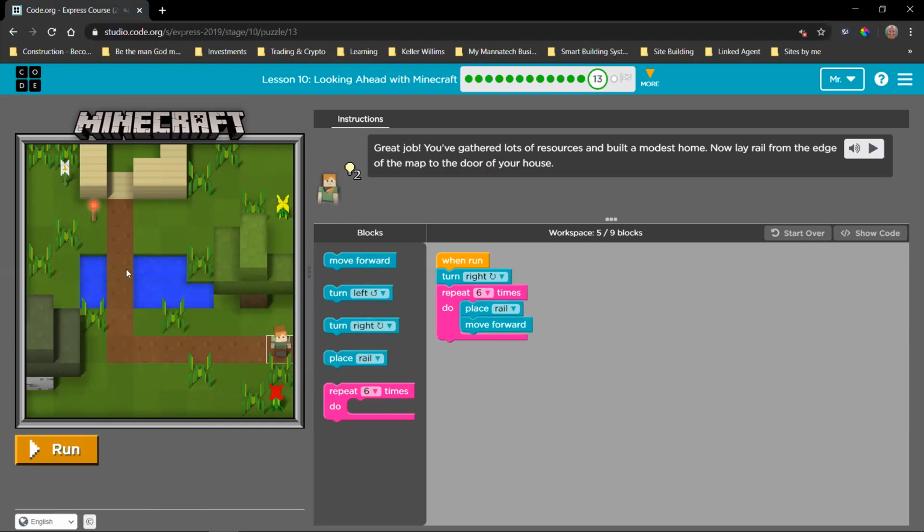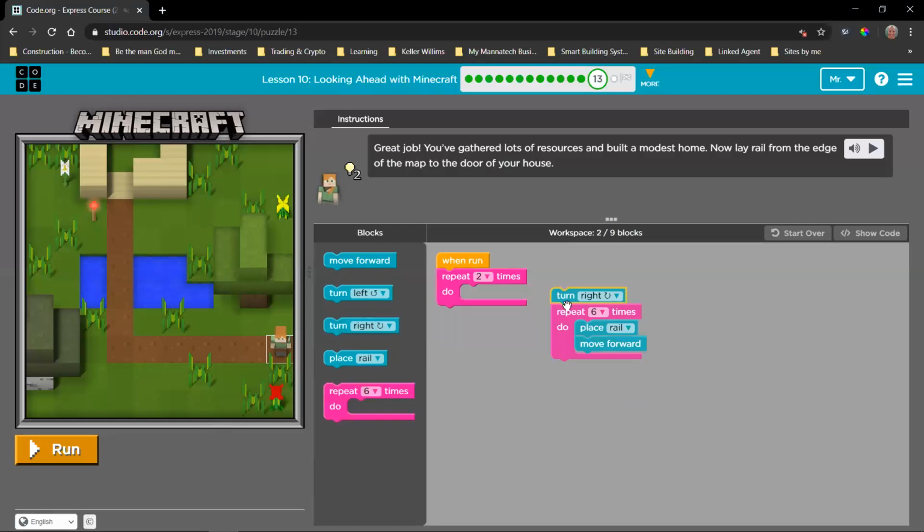Okay, so now we know we've placed rail all the way here and we're standing here facing this tree, but we want to face the house. So we want to turn right again, and then we want to place 1, 2, 3, 4, 5, 6 rails again. So what we can do is we can just repeat this entire thing 2 times. Because we've now identified that the solution to solve this problem and the solution to solve that problem is the same.